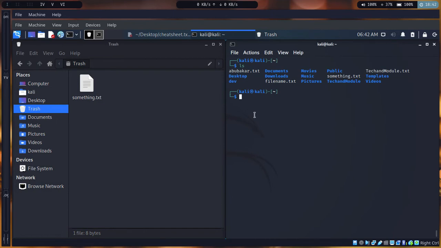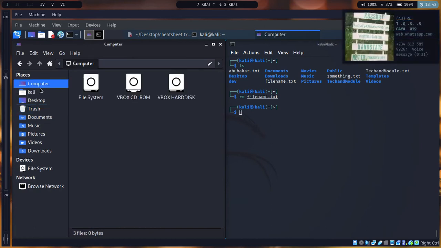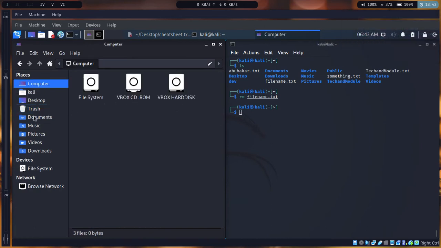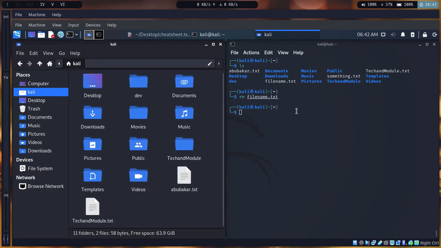But let's assume I say rm file name.txt. You see this file name, I press enter. Even if I go back somewhere, I come back to trash, file name doesn't exist in here, and it doesn't even exist in here as well. Sorry, let me come back to Kali, because I'm in Kali here. You see file name doesn't exist in here, it doesn't exist in here, so it is gone forever. It will never come back again. You understand, right?